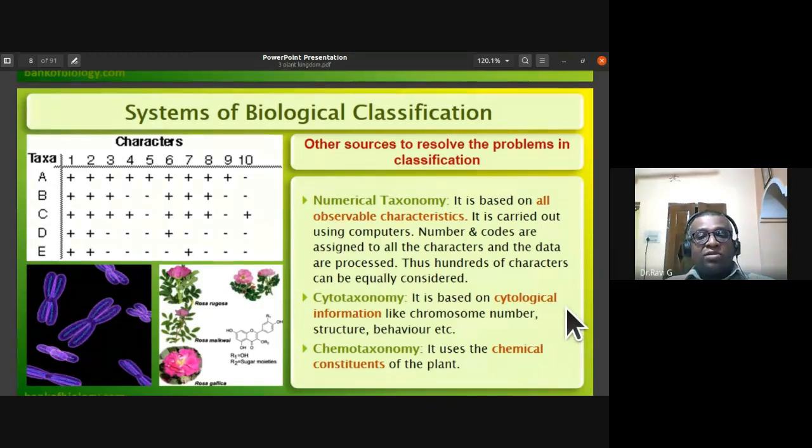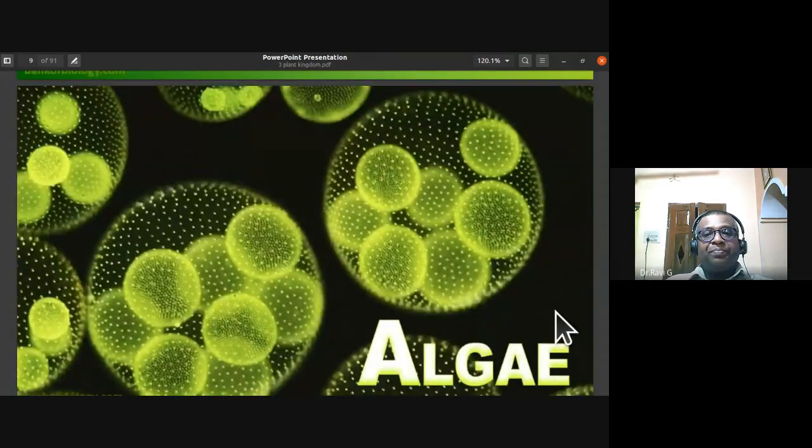Chemotaxonomy is based on the chemical constituents of the plant. Some plants have theanine or caffeine, or they might have alkaloids, flavonoids. So based on the chemical constituents of the plant, the plants are classified in chemotaxonomy. Chemotaxonomy uses the chemical constituents of the plant.